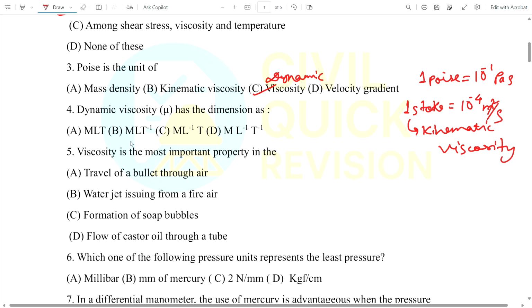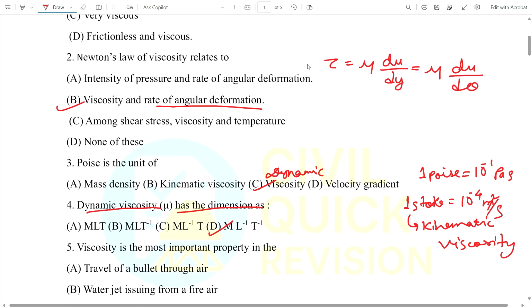Now question number 4. Dynamic viscosity mu has the dimension of what? Dynamic viscosity has the dimension M L inverse T inverse. You can calculate it from the formula also.